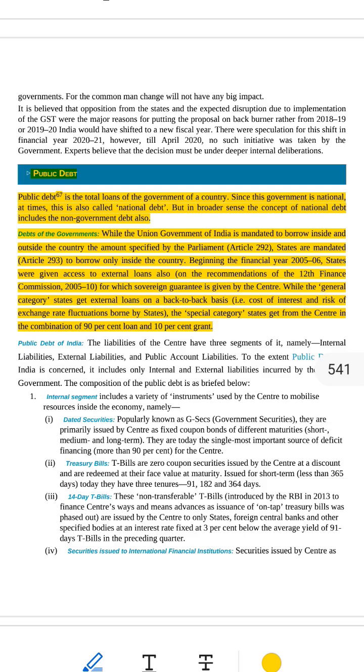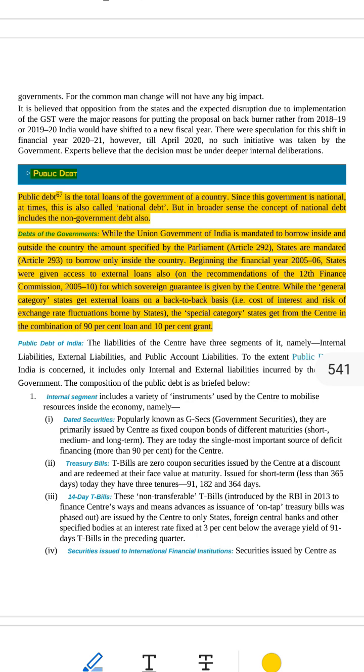This rule is in the Indian Constitution, Article 292. So, central government needs Parliament's permission to borrow money. Line 5. States are mandated, Article 293, to borrow only inside the country.